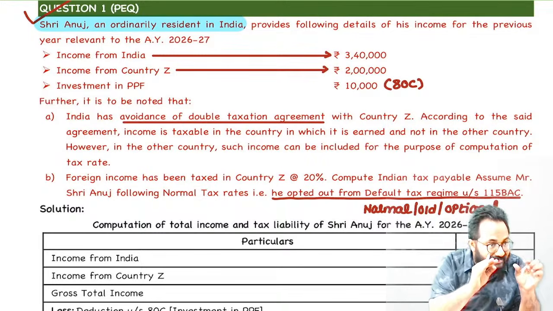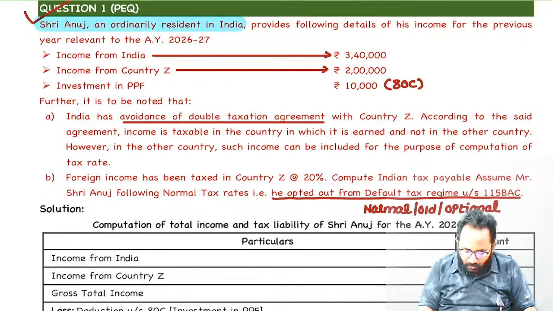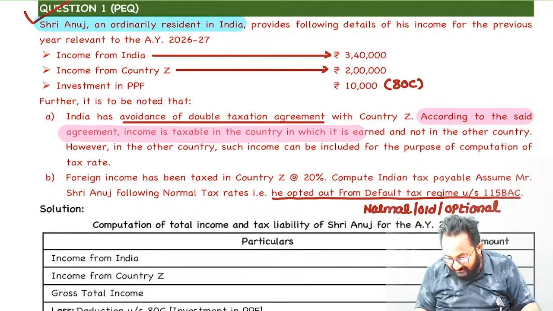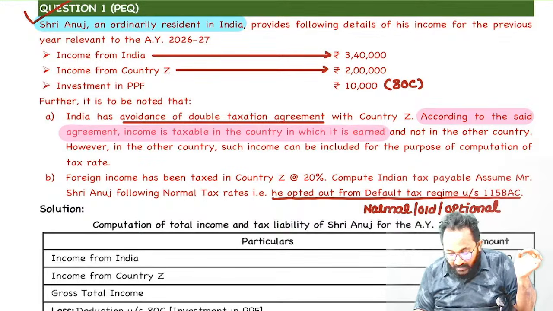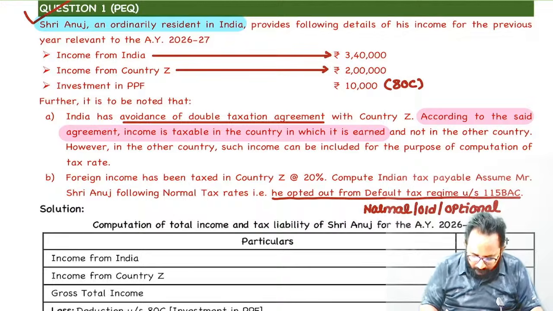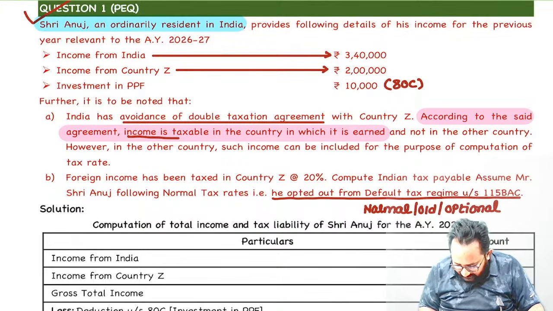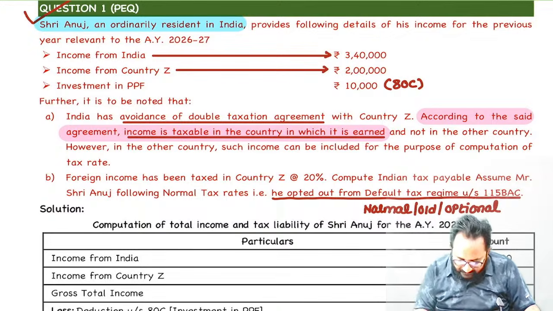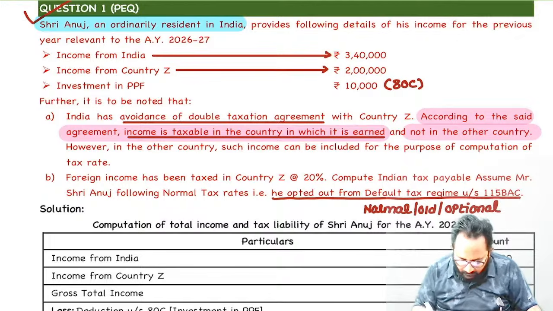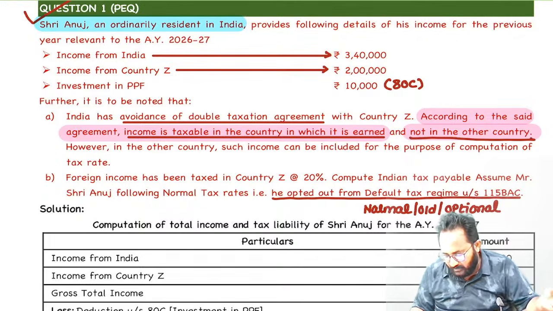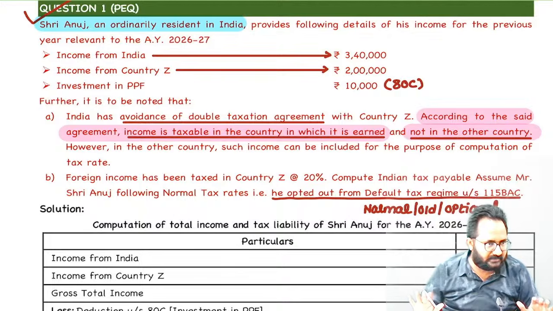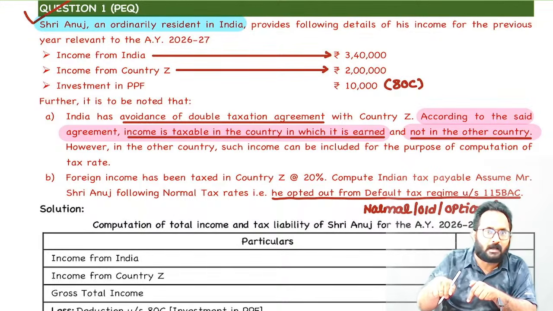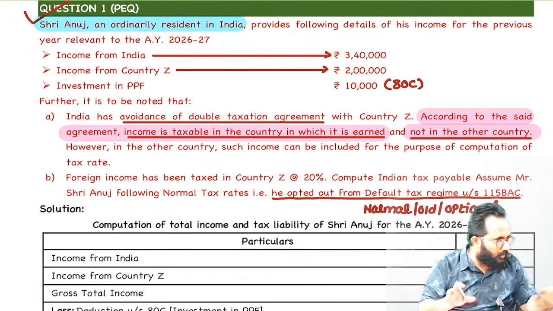Now that agreement clearly says, listen: according to the said agreement, income is taxable in which country? Where it is earned. Income is taxable in that country where it is earned, and not in the other country. That means the source country will collect the tax on such income, and in the resident country it is not taxable. Up to now, it is full exemption method.